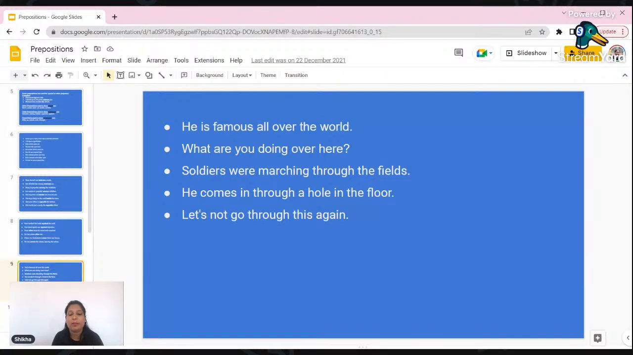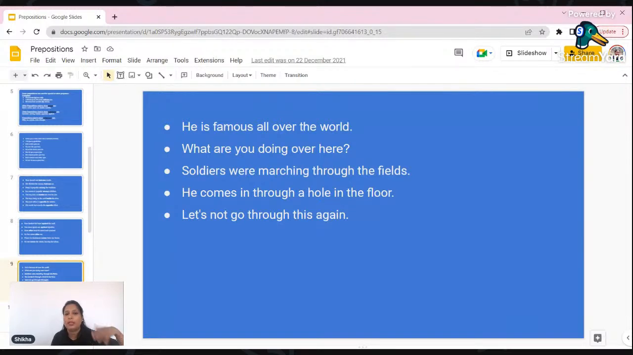Then, he is famous all over the world. Or, what are you doing over here? Soldiers are marching through the fields. He comes in through a hole in the floor. Let's not go through this again. Now, here the word "through" is the preposition. Okay, we walked through the field. Okay, we walked through the rice field.